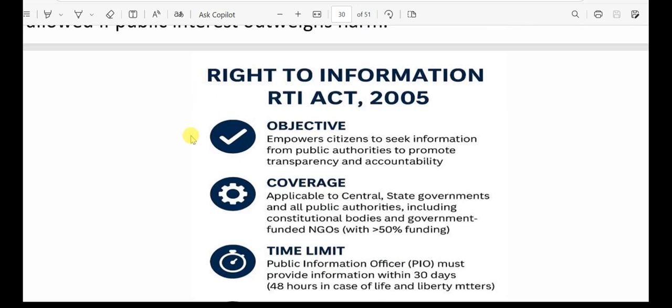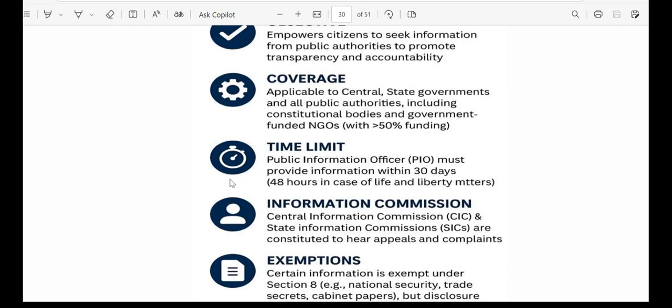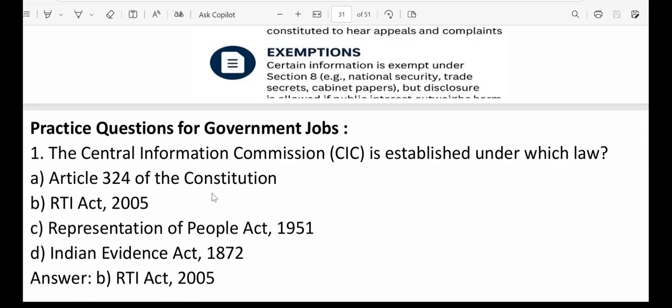Now I have created a diagram for you, so you can just go through it and it will help you memorize for a longer time. So let's go through some practice questions which are relevant for government jobs. First, question number 1. Central Information Commission is established under which law?